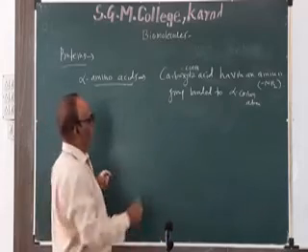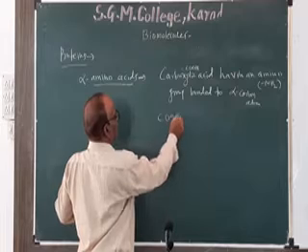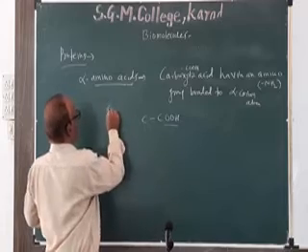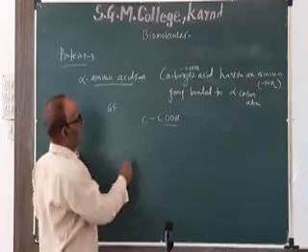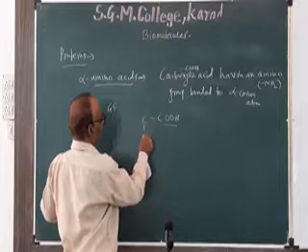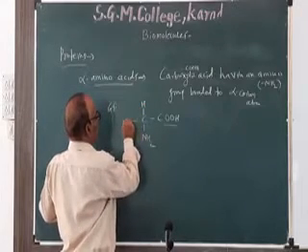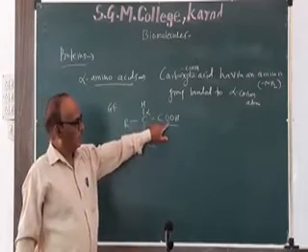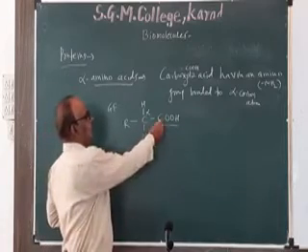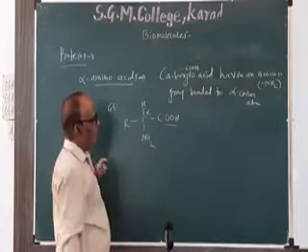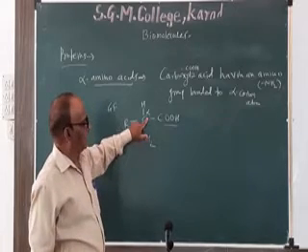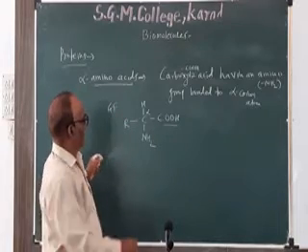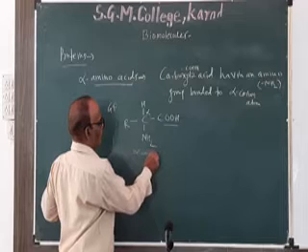So what is the alpha carbon atom? The alpha carbon atom is the carbon atom next to the carboxylic group. The general formula for alpha amino acid is R-CH(NH2)-COOH. This carbon is the alpha carbon, next to the carboxylic group, and the amino group is bonded to this alpha carbon atom. R is an alkyl group or any other functional group. So this is the structure of alpha amino acid.